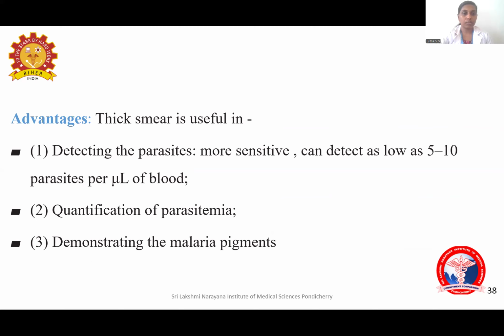Now the advantages of thick smear: it is helpful in quantification. It is helpful in detecting the parasite, and it is more sensitive because it can detect as low as 5 to 10 parasites per microliter of blood. And it can help in quantification of the parasite. So first you have to check in the thick smear whether you are seeing the parasite. Then you can quantify. Then for speciation you have to see the thin smear. And the thick smear can also demonstrate the malarial pigments.